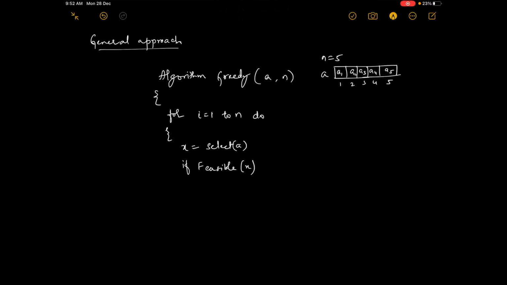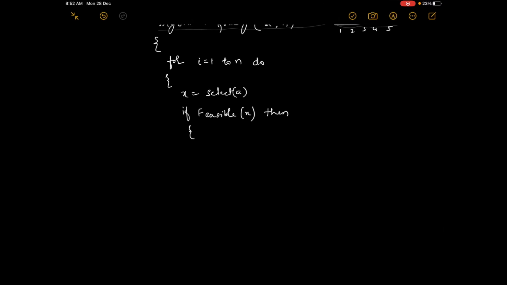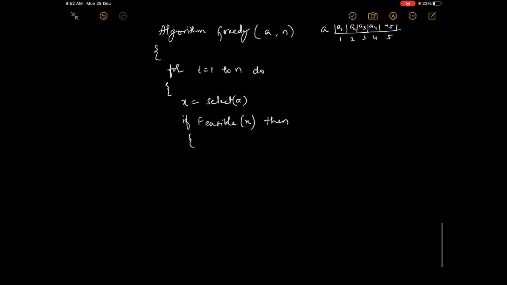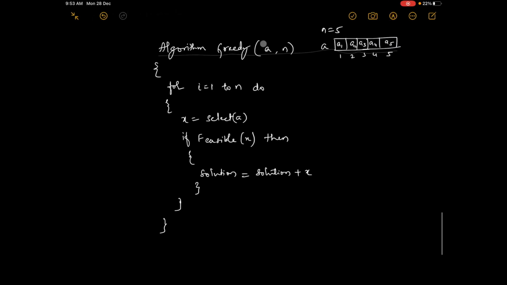If x is feasible, then you have to include it in the solution. So the earlier solution plus the obtained solution which is feasible for x, you include it in the solution. Close this bracket and close the main bracket. So this is the generic algorithm.